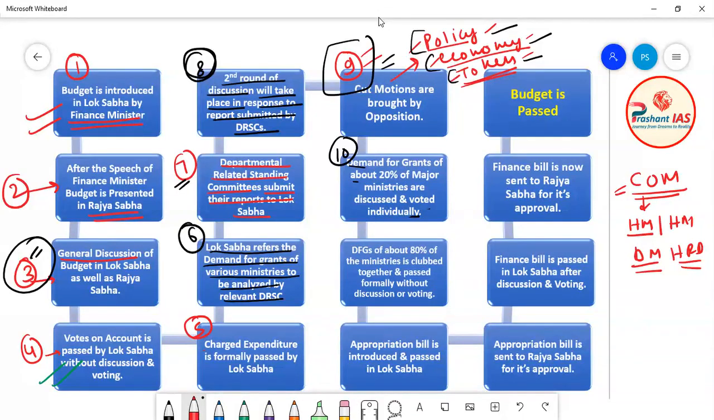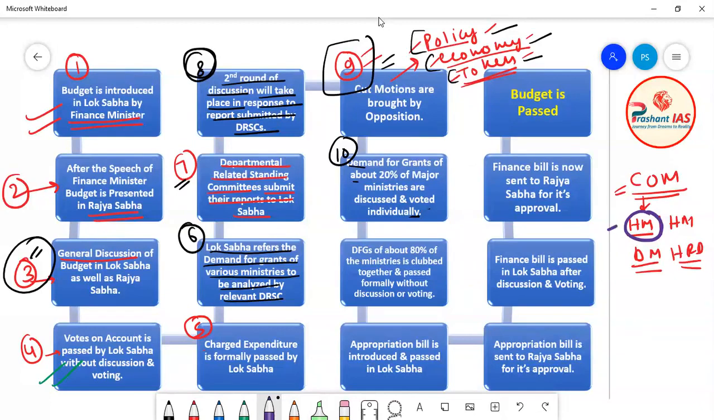The demand for grant of each of these major ministries is discussed separately and voted separately. Now what does it mean? For example, take the demand for grant made by the health ministry. Lok Sabha has the report on the demand for grant made by the health ministry, which is given to Lok Sabha by the departmental related standing committee. Lok Sabha will discuss that report, and on the basis of the report submitted by the committee, will discuss the demand for grant made by the health ministry.